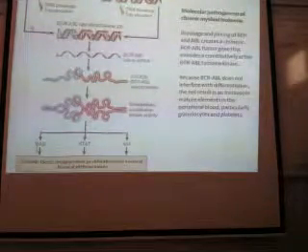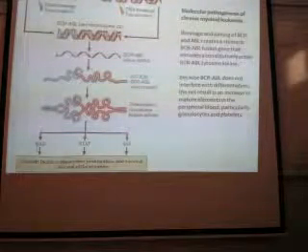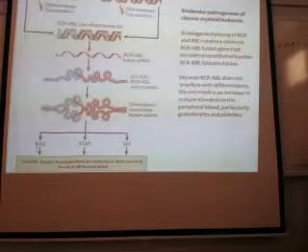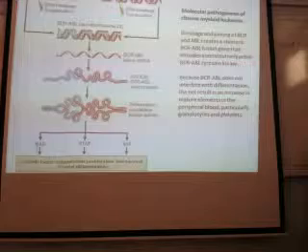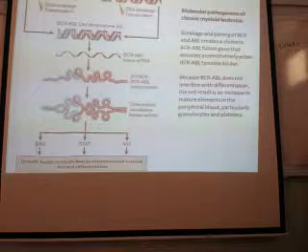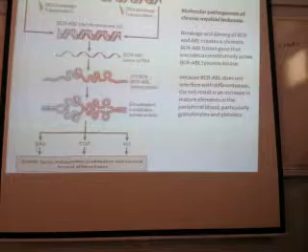Here there is a break and here there is a break, and both of them get fused, and this will lead to growth factor independent proliferation of cells. This is how BCR and ABL genes join, 9 and 22, leading to formation of the Philadelphia chromosome.